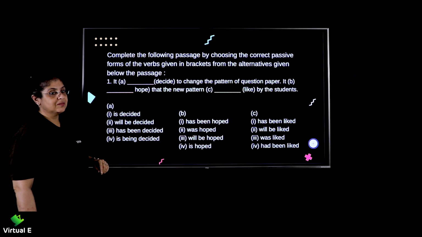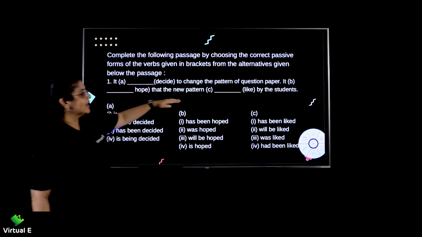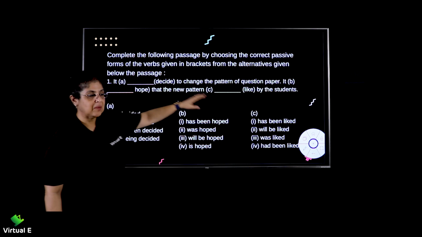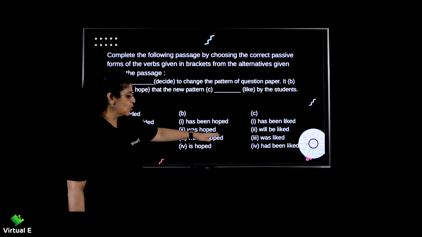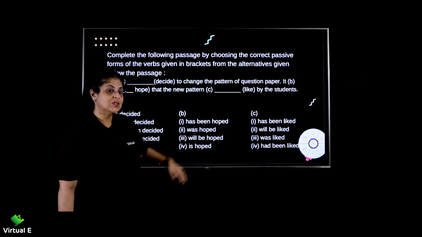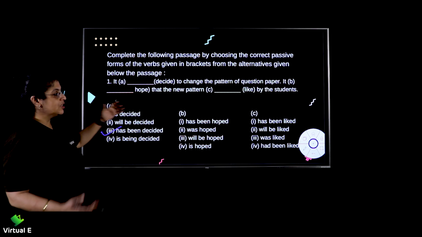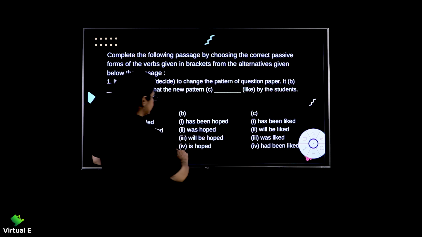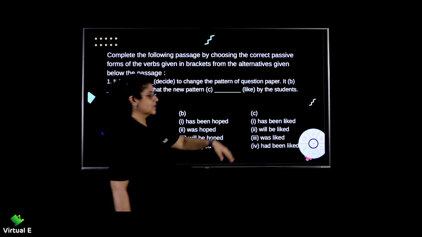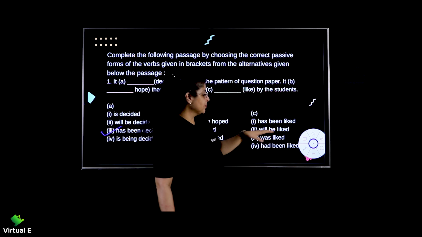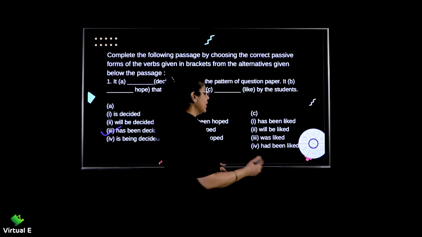Can you tell me the answer? Yes, you're right. It has been decided. It has been decided to change the pattern of the question paper. It dash hope. Now, it has been hoped, it was hoped, it will be hoped, or it is hoped. What do you think? What should be the answer? Yes, because it has been decided, so it is hoped that the new pattern dash by the students, that the new pattern has been liked, will be liked, was liked, or had been liked. Obviously, will be liked.